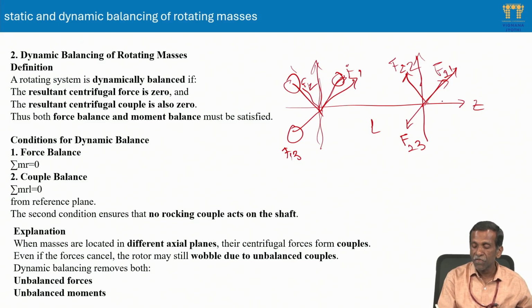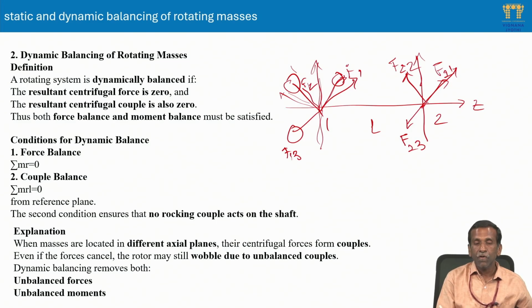Apart from unbalanced force, what happens? That force leads to a moment about another plane. Here also, suppose unbalanced force is there. This leads to a moment about any other reference plane you take. Let us say plane 1 and plane 2. Any unbalanced force in plane 1 leads to a moment about reference plane 2, or any unbalanced force in plane 2 leads to a moment about reference plane 1. This leads to moment unbalance.